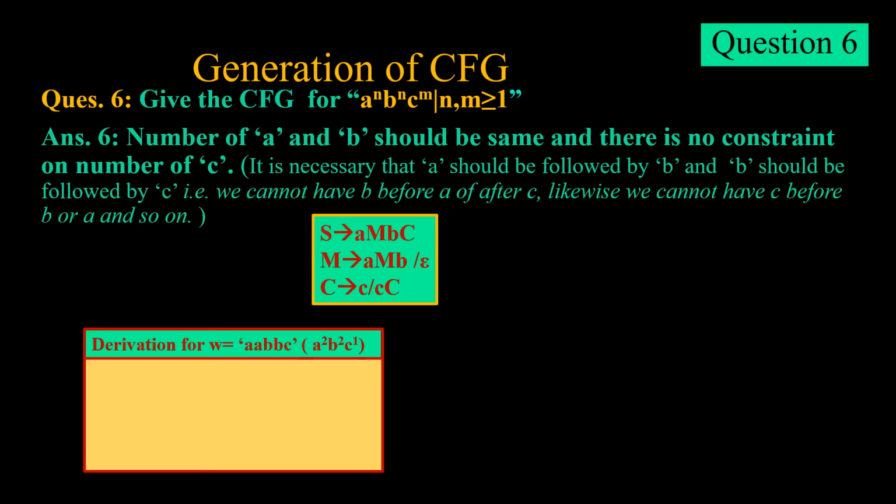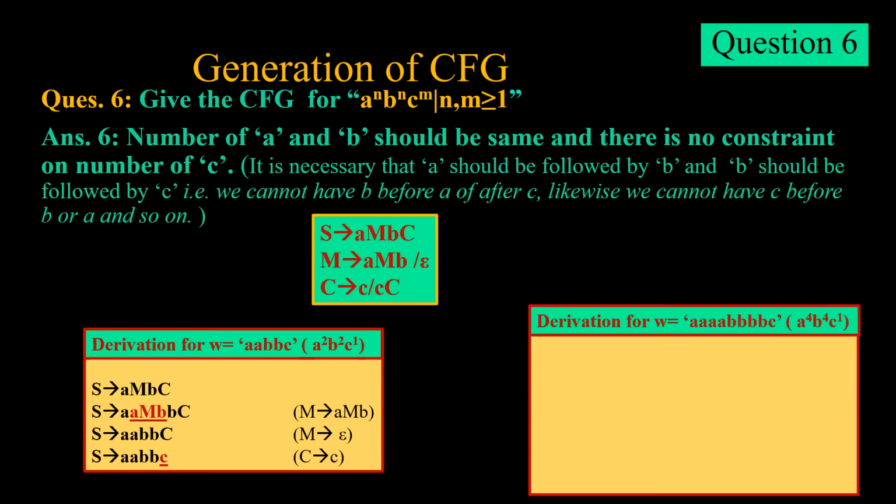In this, we are trying to derive a^2 b^2 c^1. We start off with S tends to A C, with A tends to aMb. We have replaced M with aMb. So 2 a's and 2 b's on both sides. Now we have 1 c. We will just replace this capital C with small c and we will get the output.